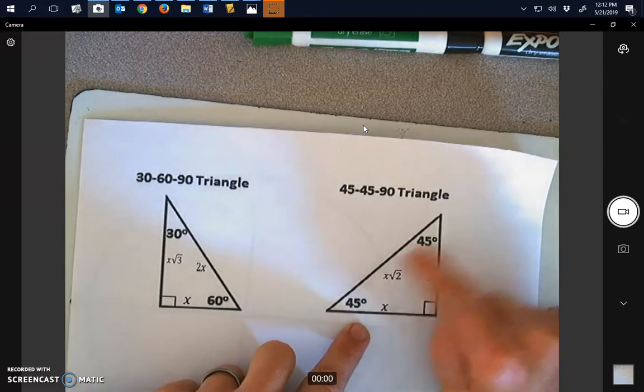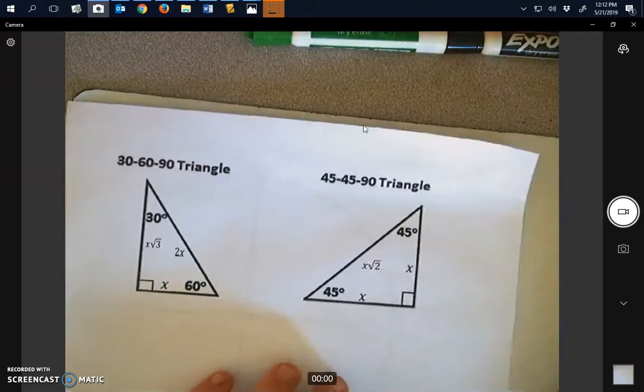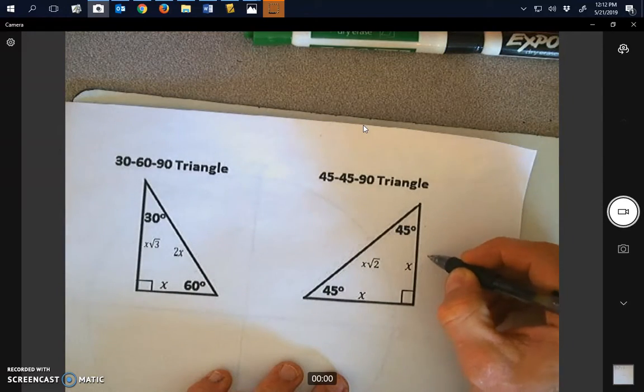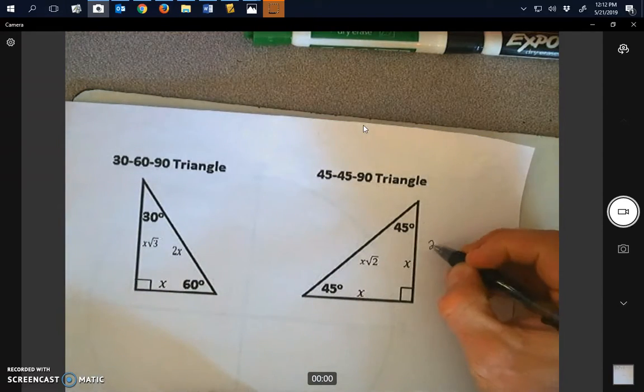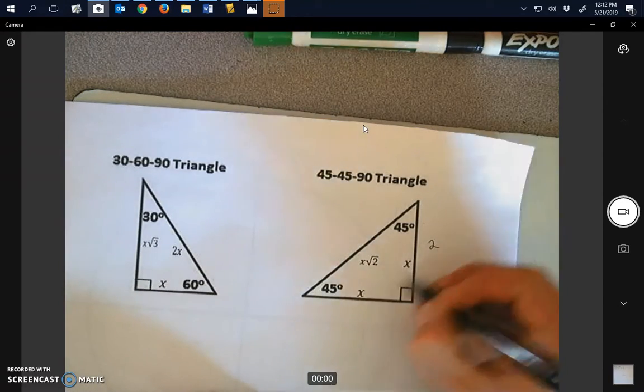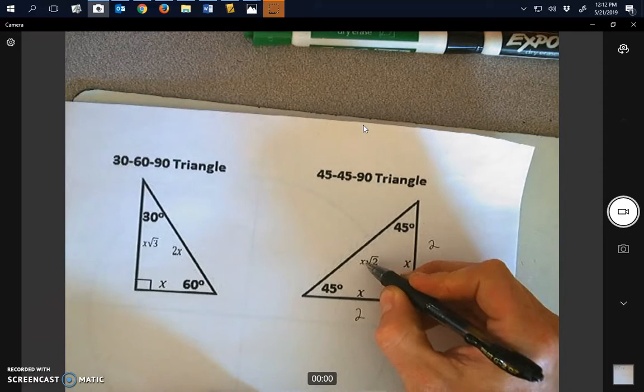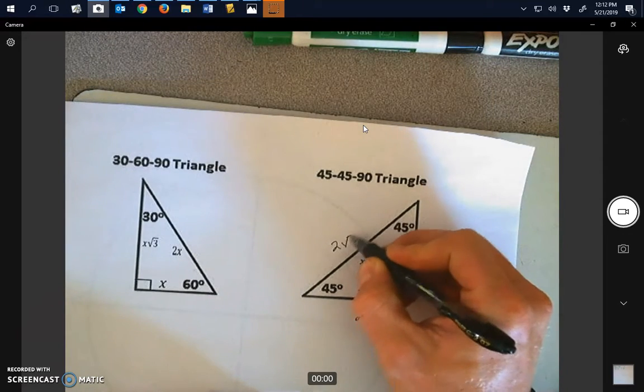So these are 45 degrees. If I were to say make this side equal to 2, then x is 2, so this would be also 2 down here. And then you would put in a 2 for x here, which would be 2 times square root 2.